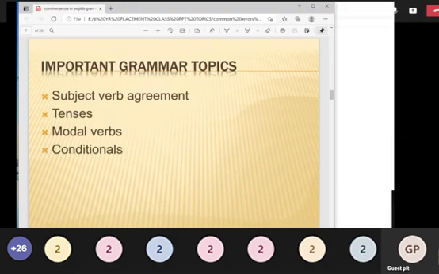Because if you take subject verb agreement, it has more than 25 grammar rules with exception cases. And if you take tenses, it has 24 different types of formulas. And if you take modal verbs, it has more than 12 rules and regulations. And if you take conditionals, it has more than 5 to 6 grammar rules. So these are the most important topics that you can deal with in grammar rules, and you have the exceptional cases too. Okay, so for today's class, we are going to see these four grammar topics in a very simple form.